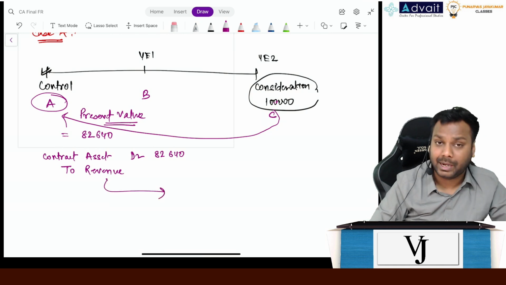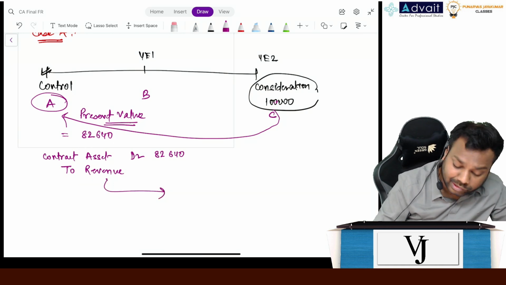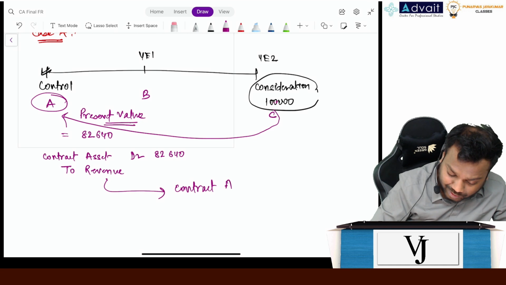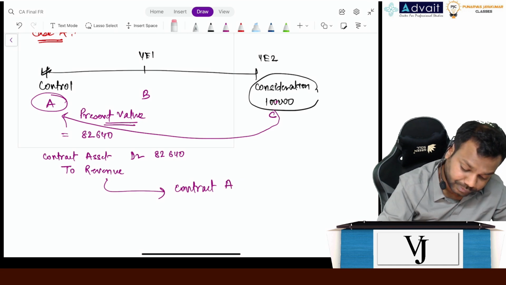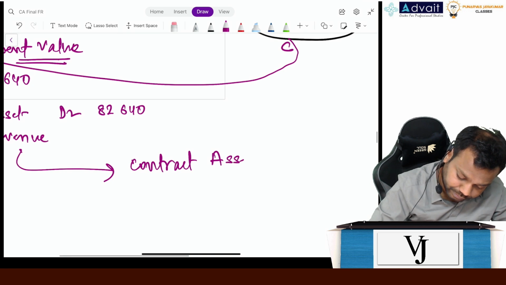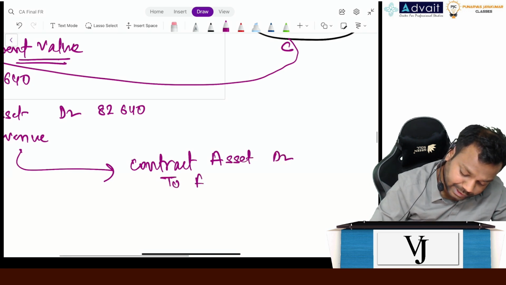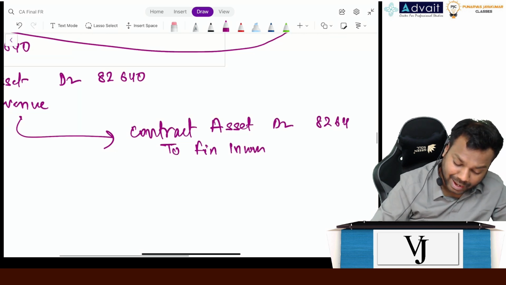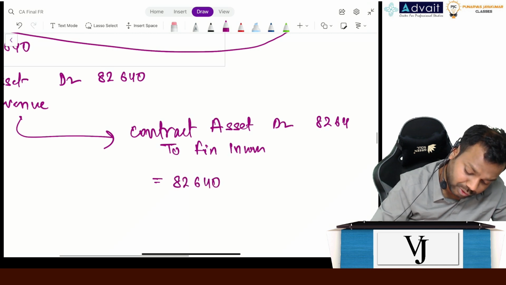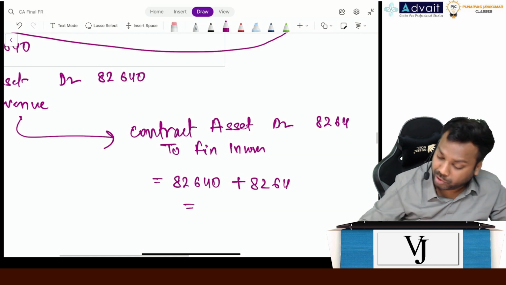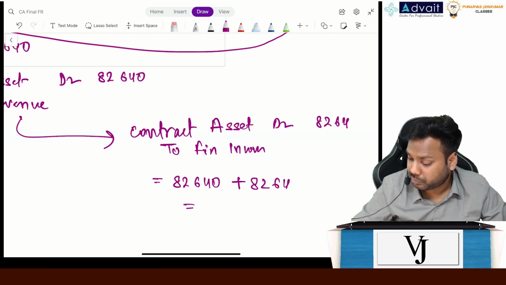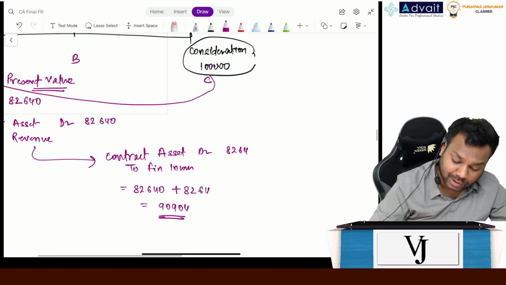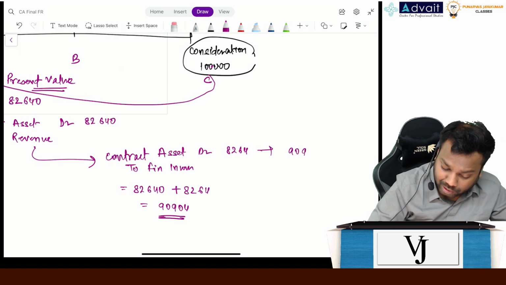Now what will you do over the 2 years? You will unwind it and record interest income, or we call it finance income, right? So you'll write contract asset or trade receivables, whatever it is, to finance income, 8,264. So the balance of contract asset becomes 82,640 plus 8,264, which is 90,904. Now in this year also you will record 9,090, right?